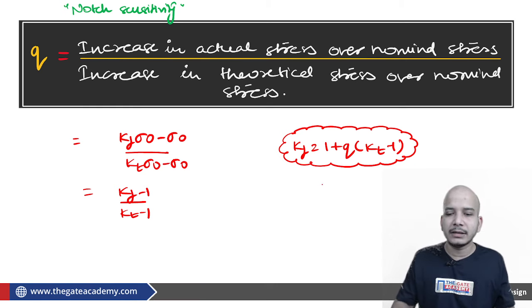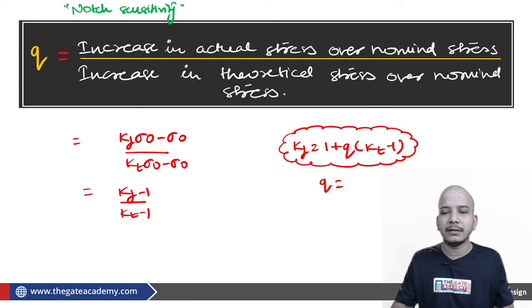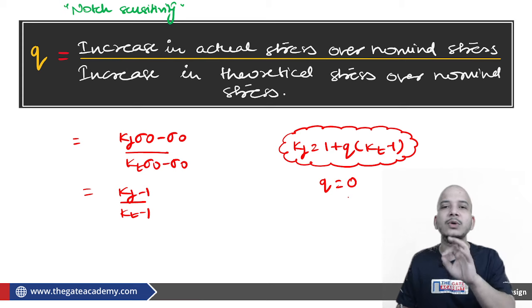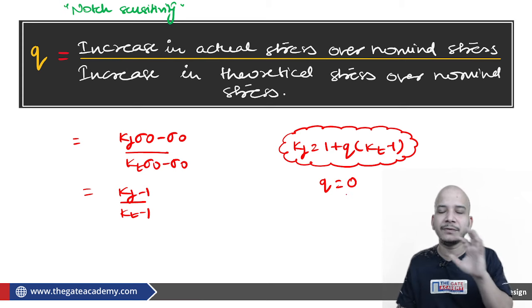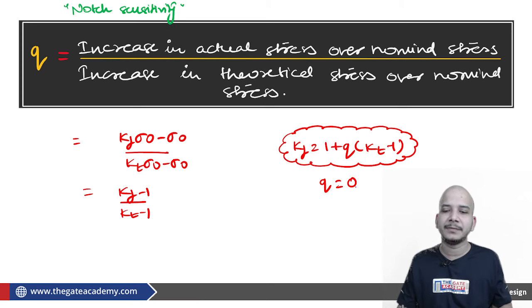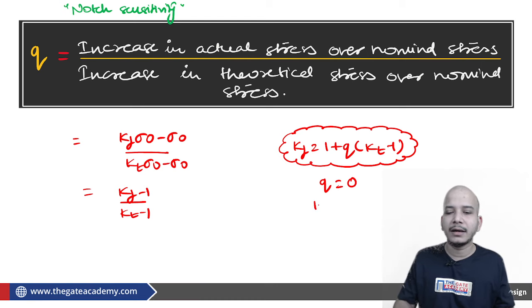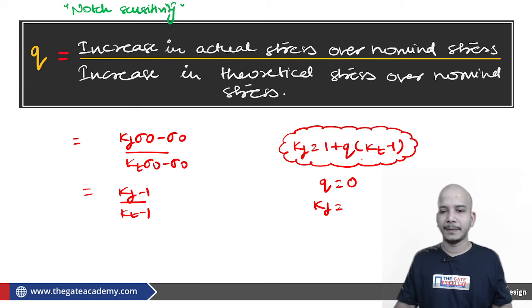So say this Q came to be 0. Q equal to 0 represents that the material is not sensitive to the notches. As simple as that. And if Q is equal to 0, then Kf will be equal to 1.